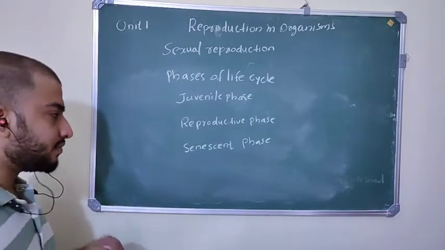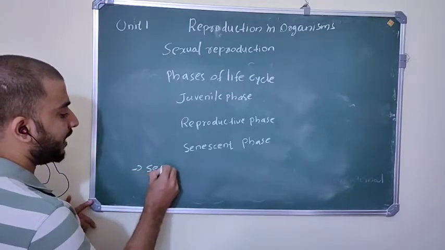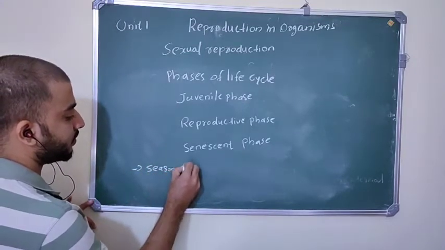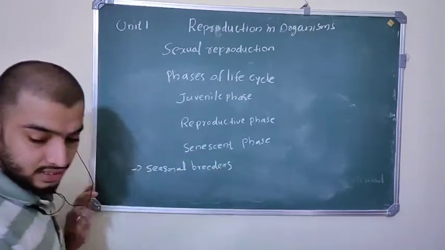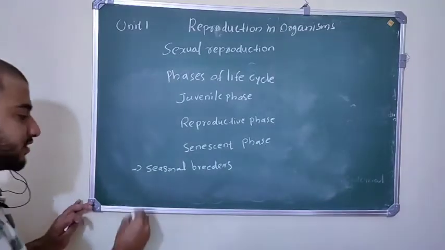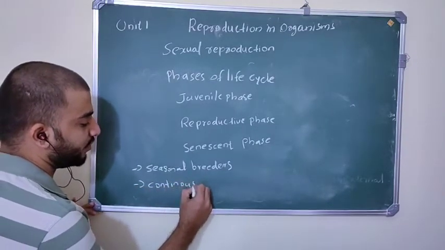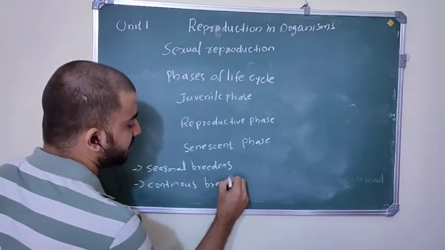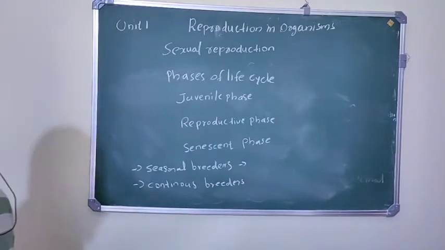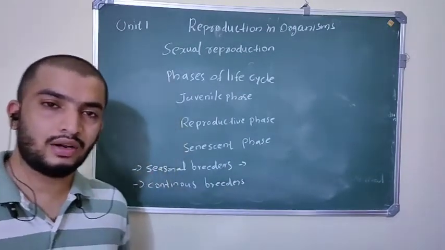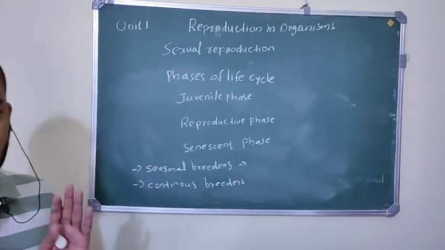And among organisms and animals, there are 2 types: seasonal breeders and continuous breeders. Seasonal breeders are animals that produce their offspring at a particular time period, in a particular season.